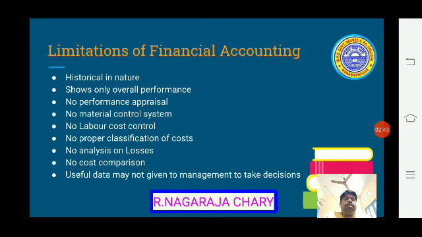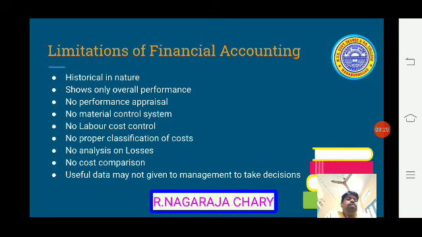Next, it shows only overall performance. Financial accounting shows the overall organization's performance, not department-wise, person-wise, product-wise, or process-wise. So we cannot see that. That is a limitation of financial accounting. No performance appraisal: because individual or department performance cannot be calculated, there is no performance appraisal in financial accounting.